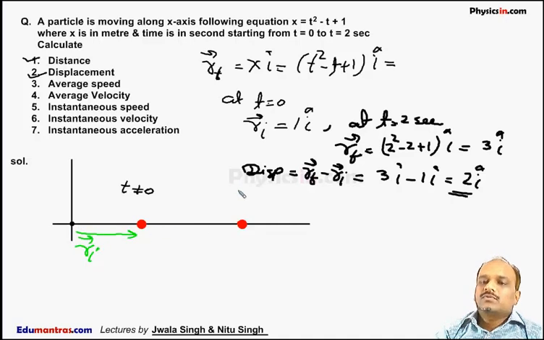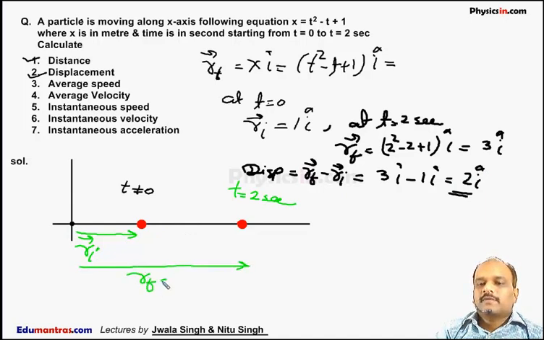At t is equal to 2 seconds, the particle is at 3 i cap. So this is the final position vector of the particle. So the displacement is 3 i cap minus 1 i cap, that is equal to 2 i cap.